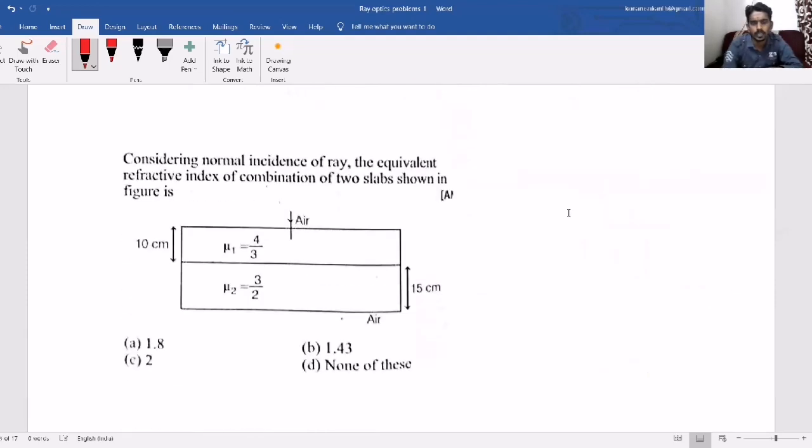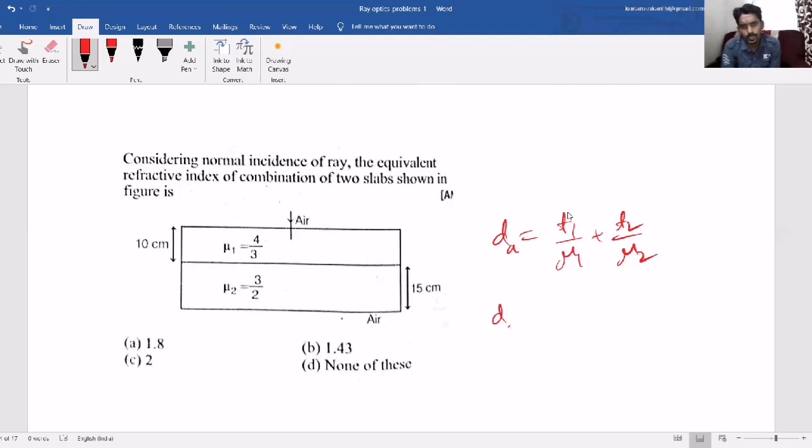Now, in a similar way, I told you when multiple media are there, there is an apparent depth and a shift due to each of them. Now here, considering normal incidence of a ray, they are asking for the equivalent refractive index of the combination of two slabs. So first, what is the apparent depth? Apparent depth means T1 by mu1 plus T2 by mu2.